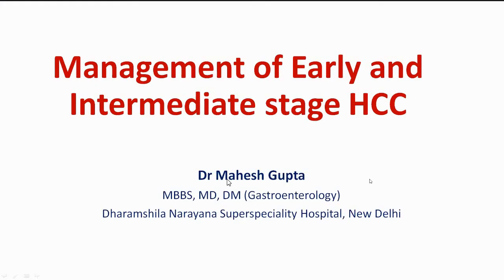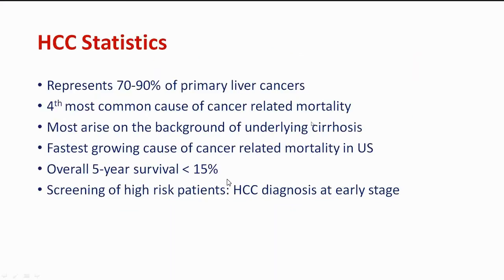Early and intermediate stage of HCC. So I will start with a little introduction of HCC and staging, and then we'll move to the treatment part. HCC represents 70 to 90% of primary liver cancers, and the rest are metastases, because various metastases also occur in the liver. So to define whether it is a primary liver cancer or metastasis is very important to start with from a treatment point of view. And liver cancer has been one of the important causes of cancer-related mortality.